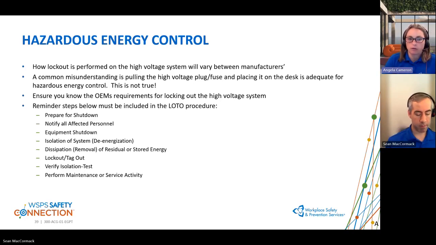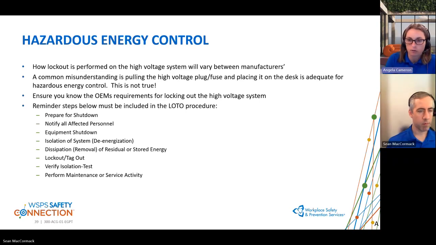We want to ensure that you know that the OEM requirements for lockout tagout of the system will vary, but we wanted to also talk about some of the steps that are typically found within a lockout tagout procedure. So typically there's how you shut down, letting people know that the vehicle is going to be shut down, the people in the area. Then we get into isolating the system, so de-energizing it. So that could be, for a high voltage system, pulling that disconnect, allowing time.